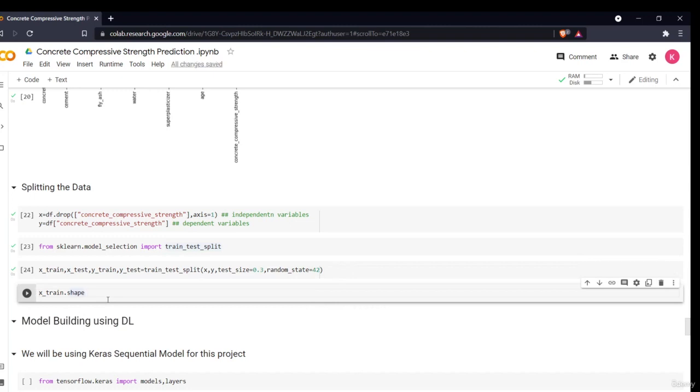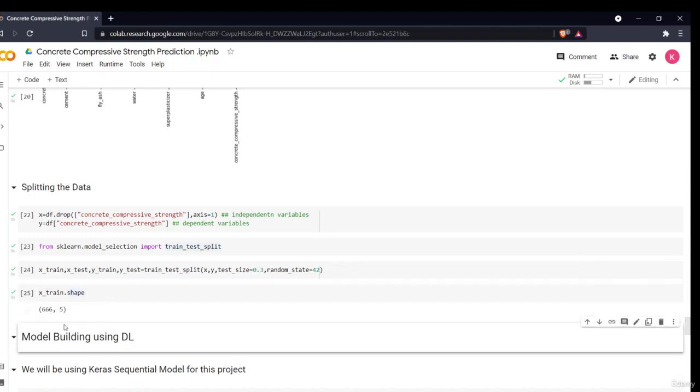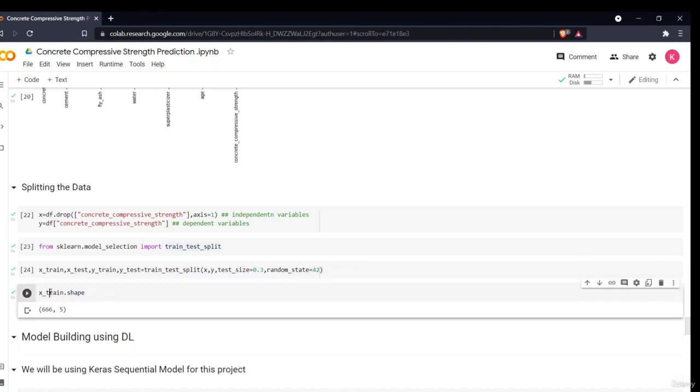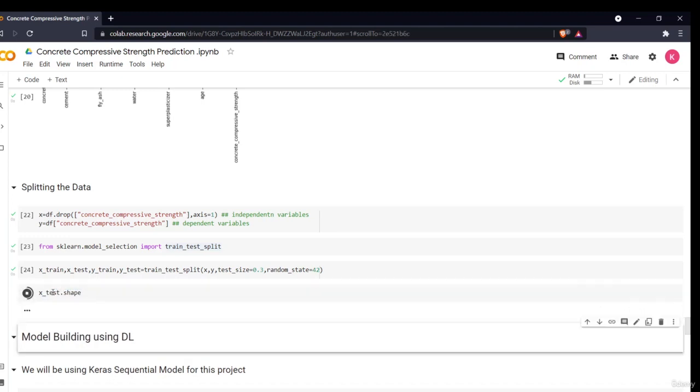Okay, now if you want to see the shape of the data, this is my x train shape. If you want to see the test shape, yeah, this is my 286. The 286 rows were selected as my test, that is 30% of the 1030 total data, and 5 columns. So now our data is ready.